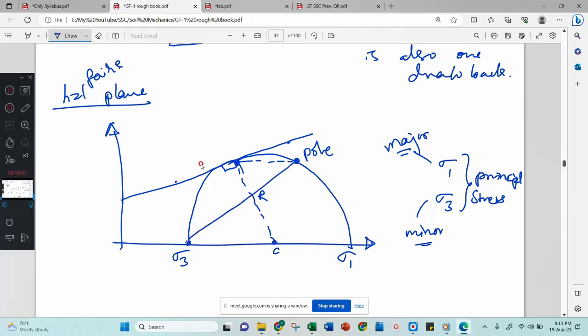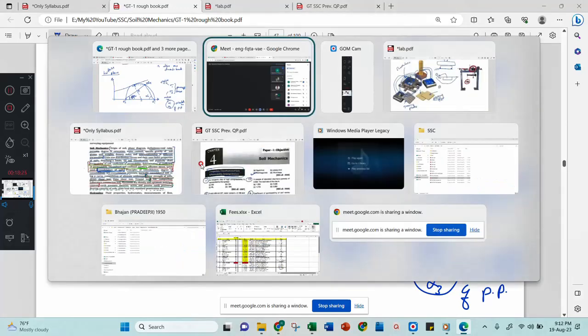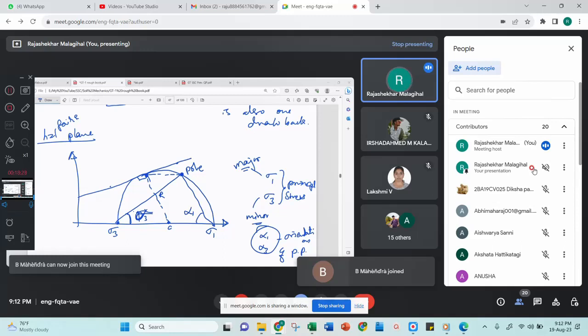Then you draw the horizontal failure plane here and you get one pole point here. If you follow this procedure, this angle is alpha 3 and this angle is alpha 1. Alpha 1 and alpha 3 are the orientations of the principal planes. Do you have any doubts in the direct shear test? You can ask if you want to ask anything about the direct shear test.